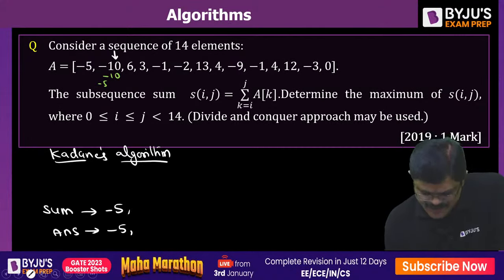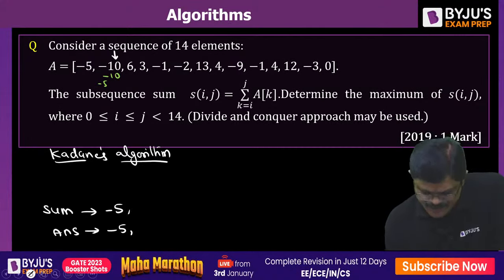Which one is larger, minus 10 or minus 5 minus 10? Obviously, minus 10 is larger. So we are going to use minus 10 as the updated value, and this is ruled out.